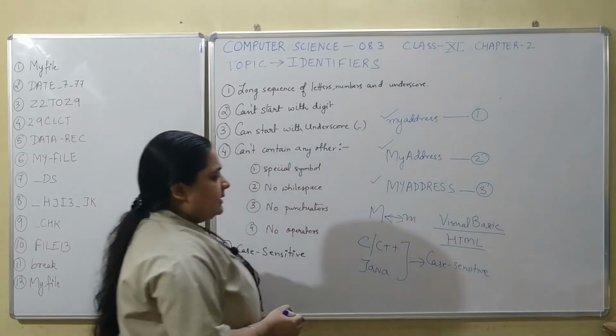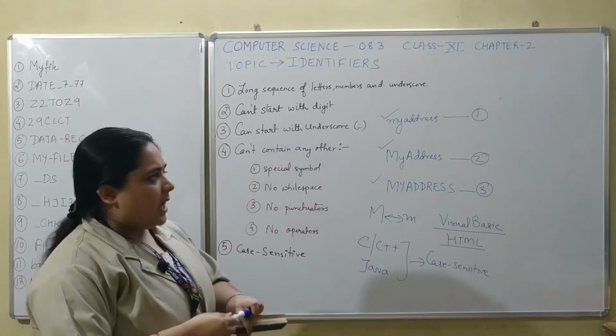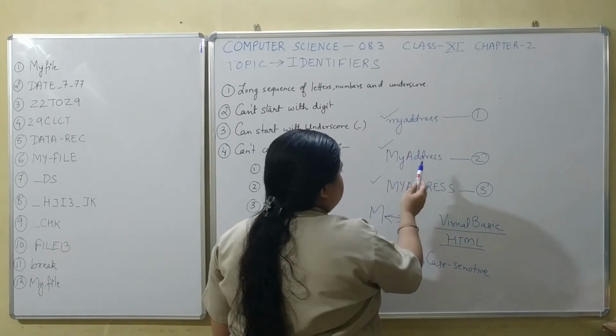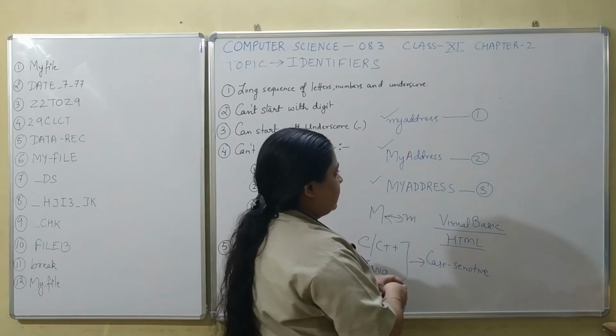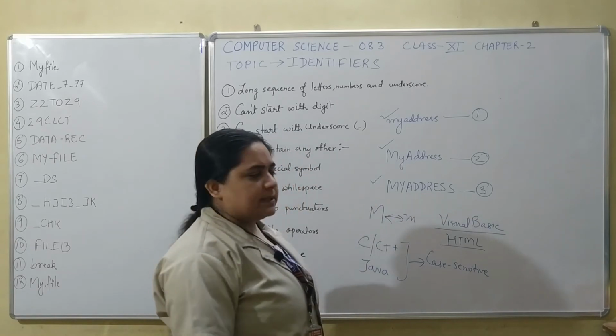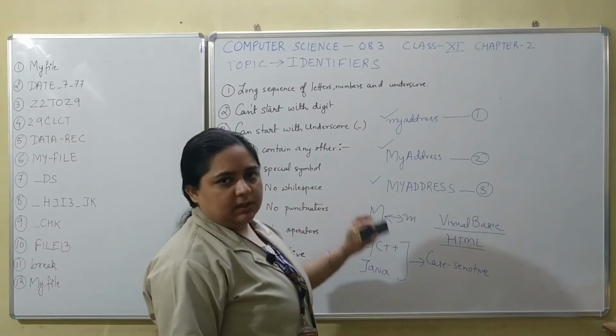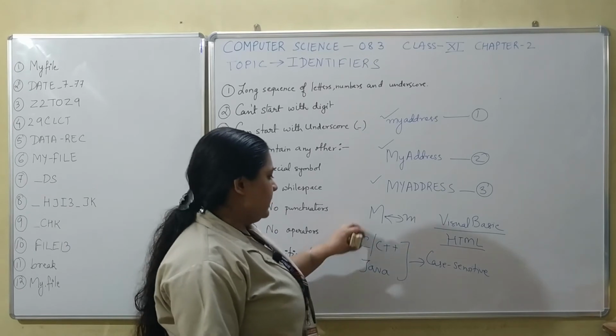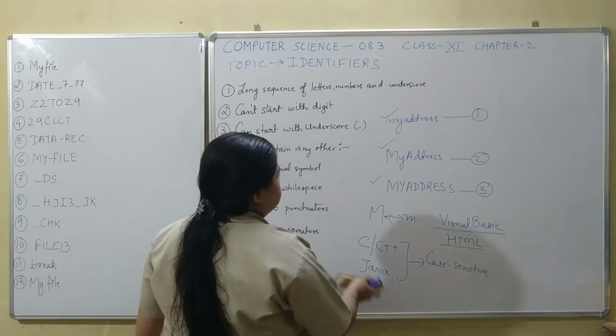That is, in these languages, if you type the three, that is this my address, and this my address, they would be considered as the same variable or the same identifier. But that is not the case with Python and these languages.